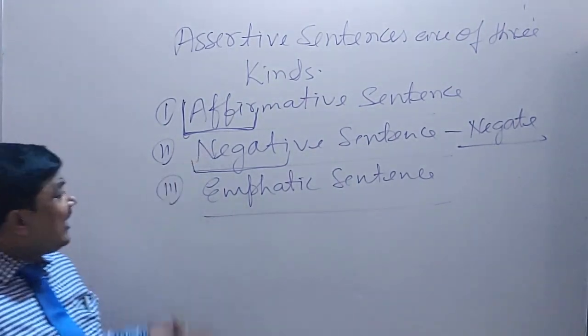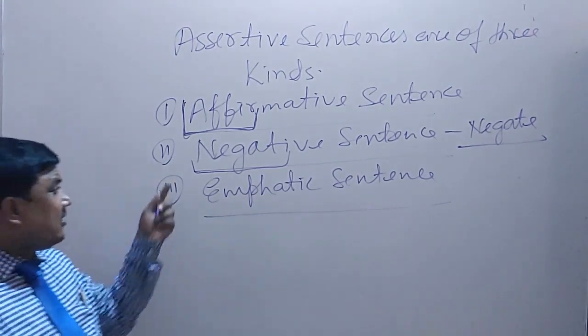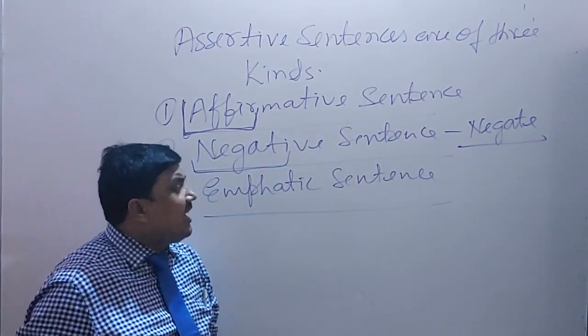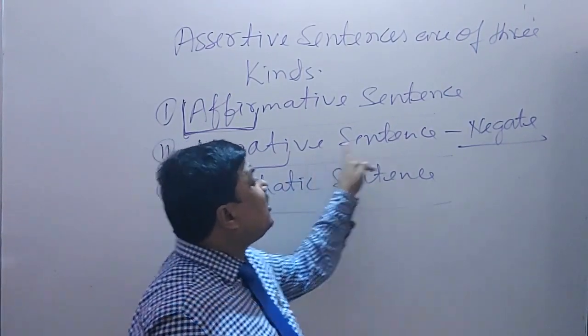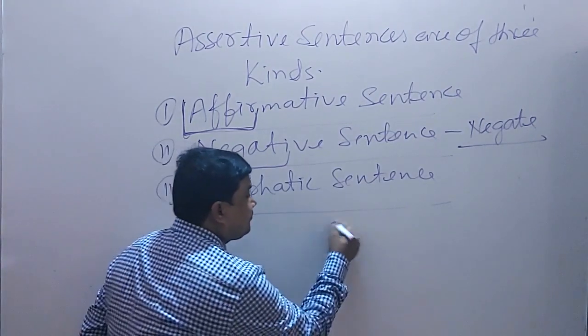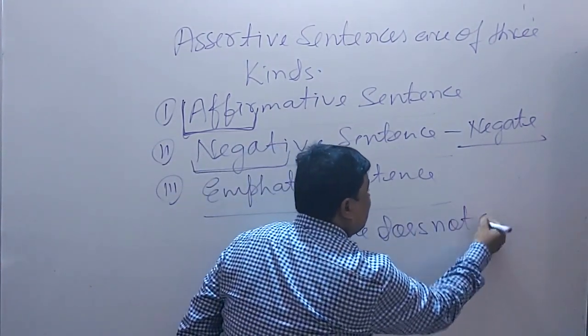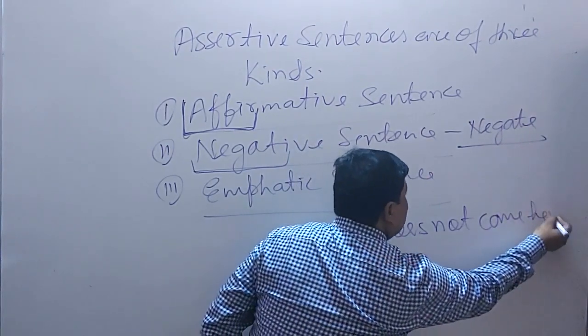Like that we can define: an assertive sentence that negates a fact is called a negative sentence. As an example, "She does not come here."